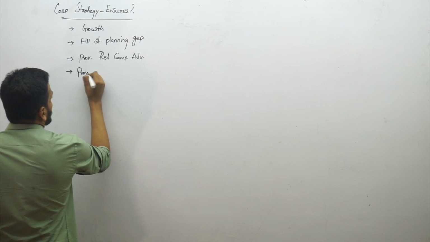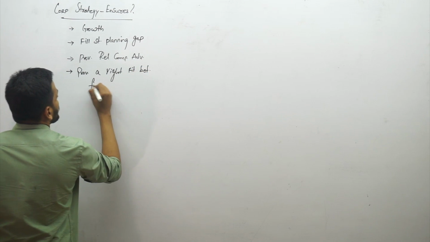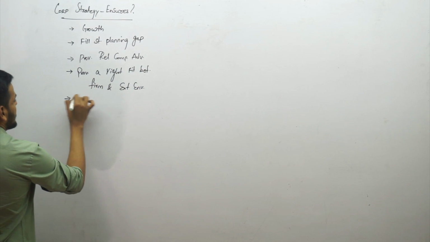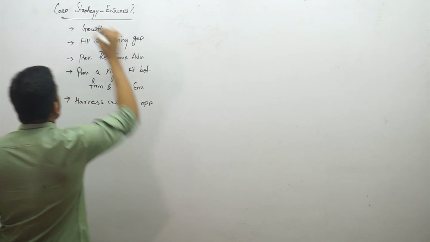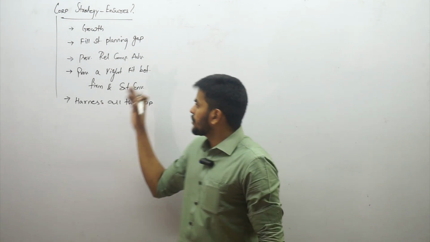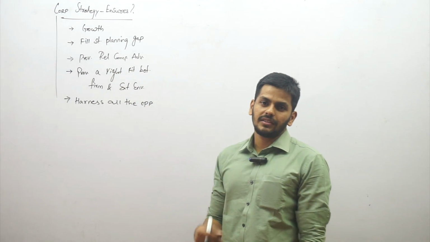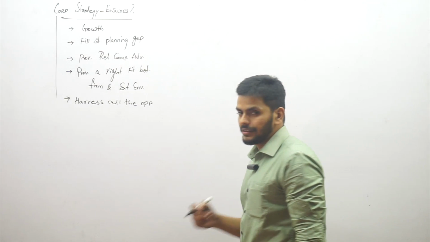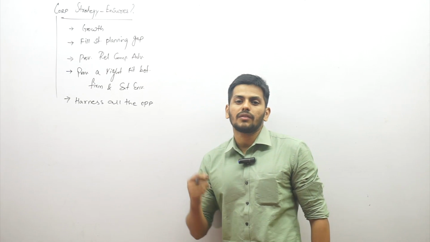And then it provides a right fit between firm and external environment, and lastly harnesses all the opportunities. Harness is to make the best use of. So this is what corporate strategy is all about. Corporate strategy ensures growth, fills the strategic planning gap, provides relevant competitive advantages, provides the right fit between firm and external environment, and harnesses all the opportunities. There are some characteristics of corporate strategy which I would also want you to go through once, because that is also kind of important.